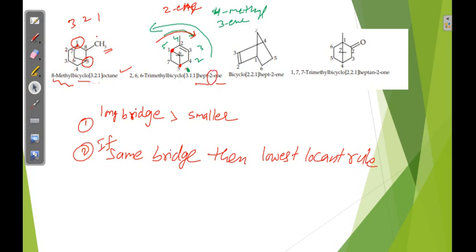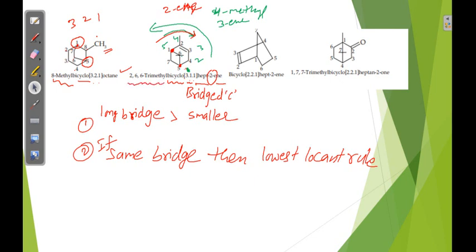Now it is a bicyclic compound, so the prefix bicyclo goes in the bracket: 3.1.1. These are the bridged carbons, and this is the substituent.